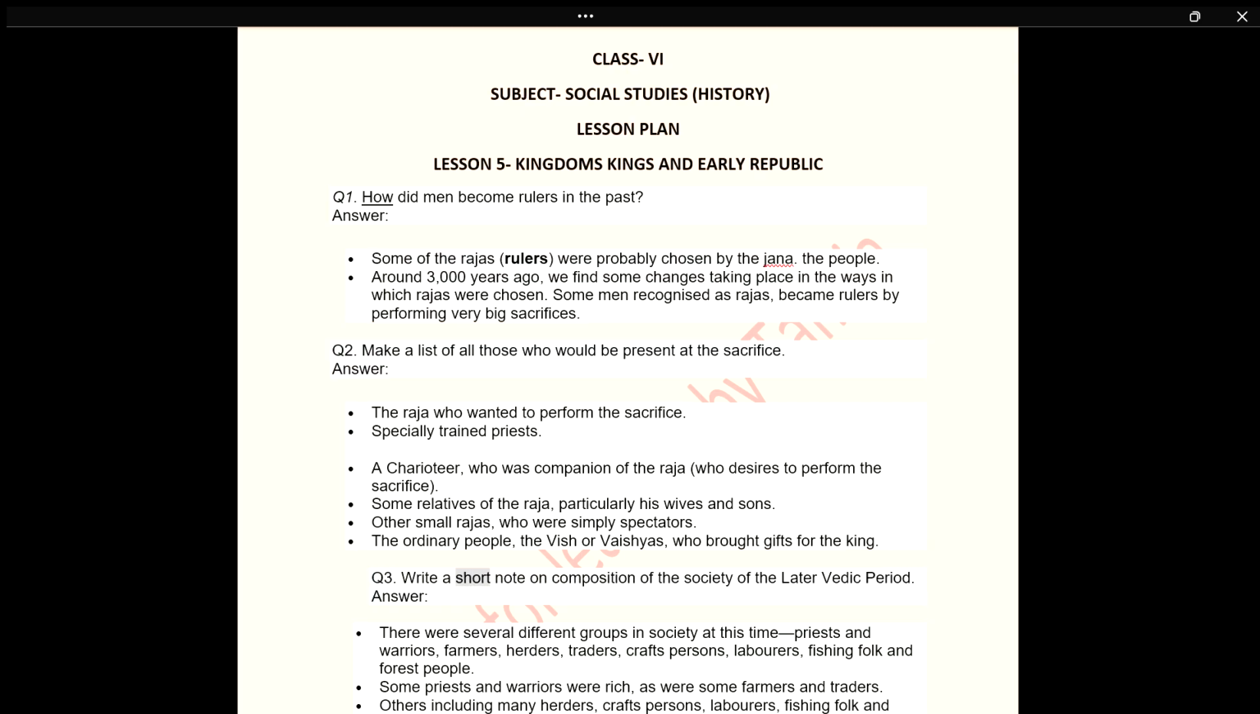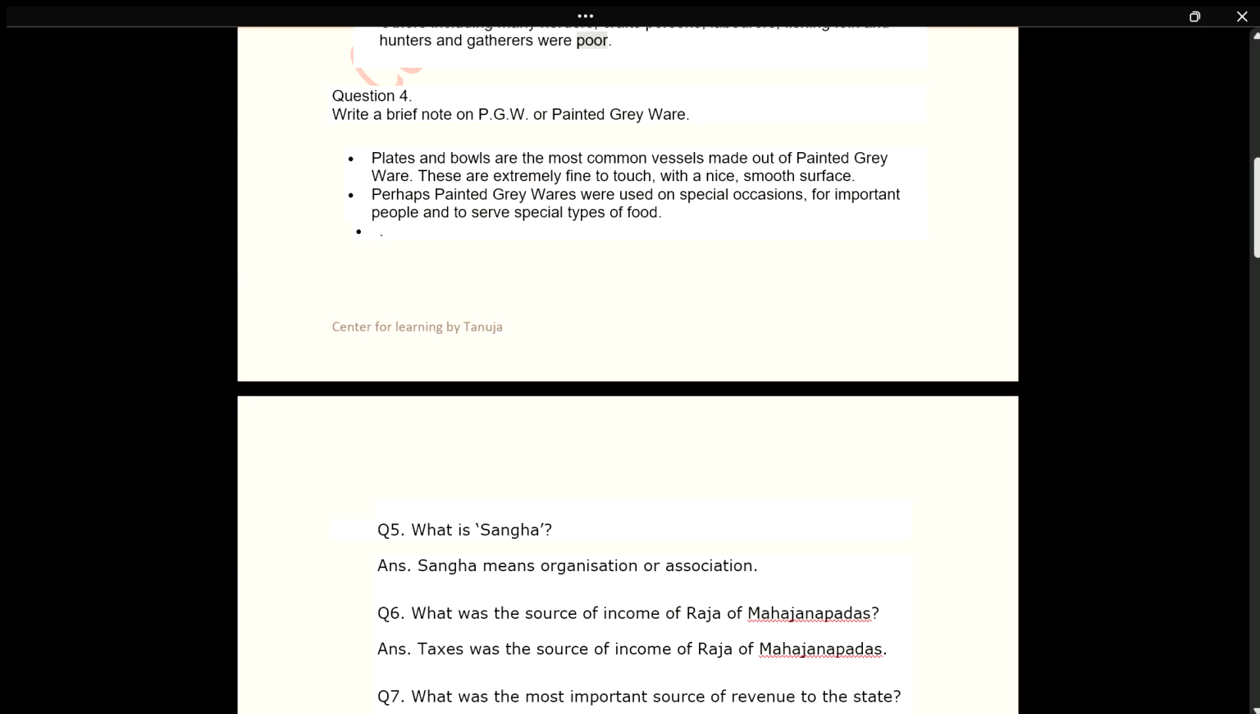Q3. Write a short note on the composition of the society of the later Vedic period. Answer. There were several different groups in society at this time: priests and warriors, farmers, herders, traders, craftspersons, laborers, fishing folk and forest people. Some priests and warriors were rich, as were some farmers and traders. Others, including many herders, craftspersons, laborers, fishing folk and hunters and gatherers, were poor.